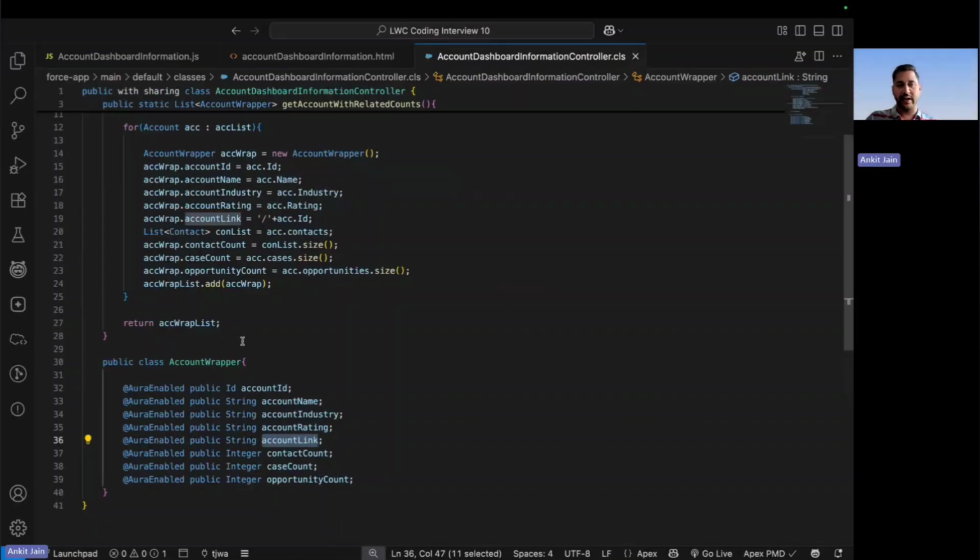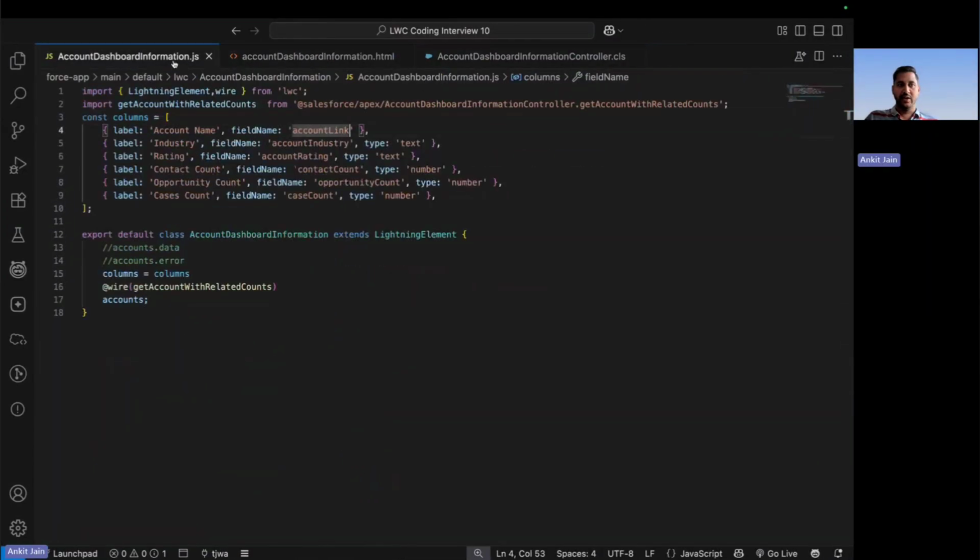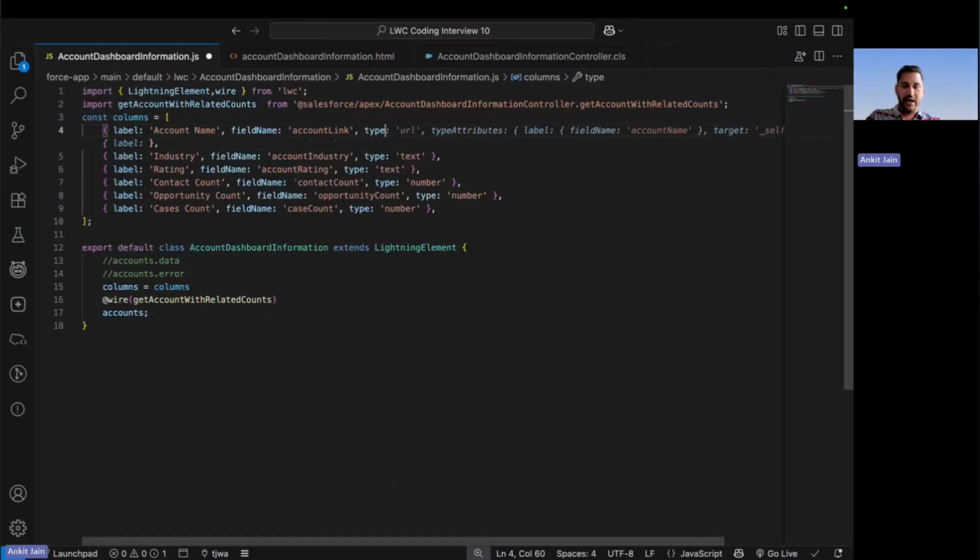Typically, when you see any URL, we generally put a hyperlink in the URL. So on the click, we will be navigated somewhere else, but at the back end, there should be some other link. Similar functionality we have to put up here on the column structure as well. So that's why I'm saying that you have to use this as the field name, but while displaying it on the UI, I'll be putting the type as URL.